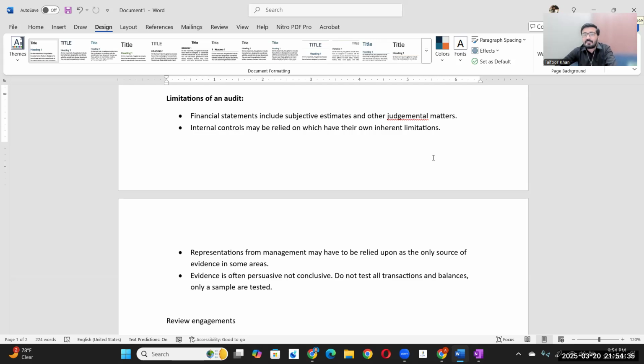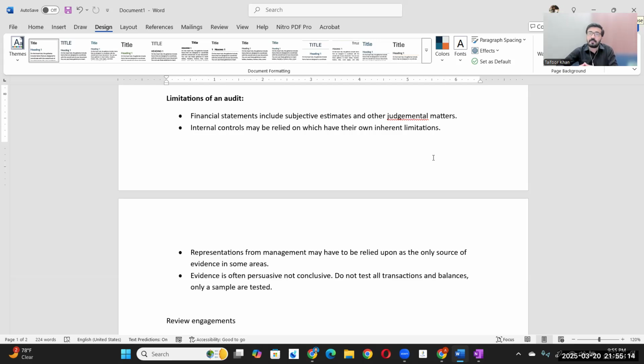Now, the second thing is evidence is persuasive, not conclusive. Persuasive means if they have provided me with all the documentation that convinces me that this is accurate and everything, right? But still, anything which is persuasive or convincing, the probability of error is still there. What is the probability of error? They might have prepared that document internally, right? So there's a chance they are convincing me with those documents, but because I'm not sure about its accuracy, it is not conclusive.